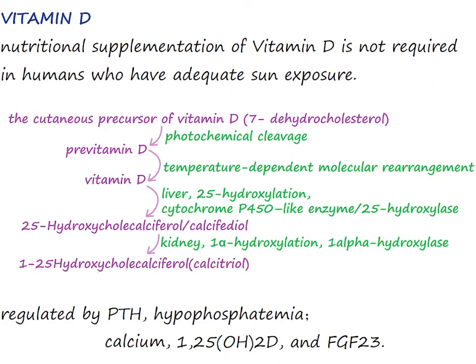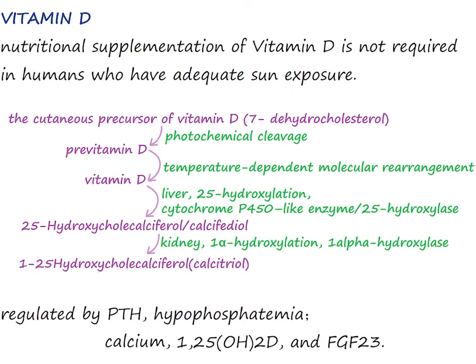Vitamin D. Nutritional supplementation of vitamin D is not required in humans who have adequate sun exposure. The cutaneous precursor of vitamin D, 7-dehydrocholesterol, undergoes photochemical cleavage when exposed to ultraviolet irradiation. The resultant product, pre-vitamin D, is thermally labile and undergoes a temperature-dependent molecular rearrangement that results in the production of vitamin D.